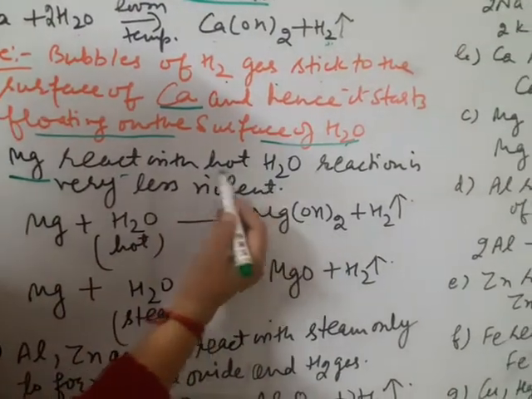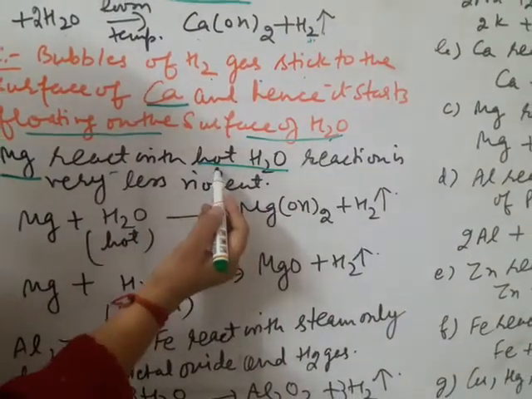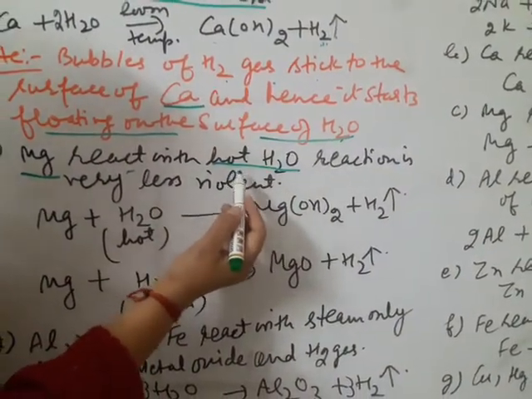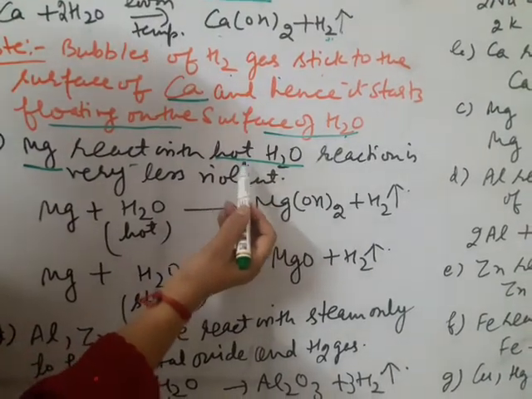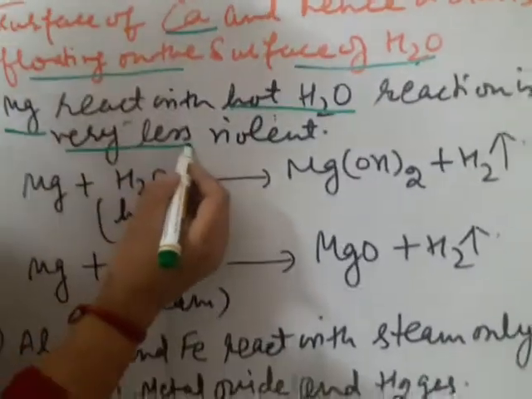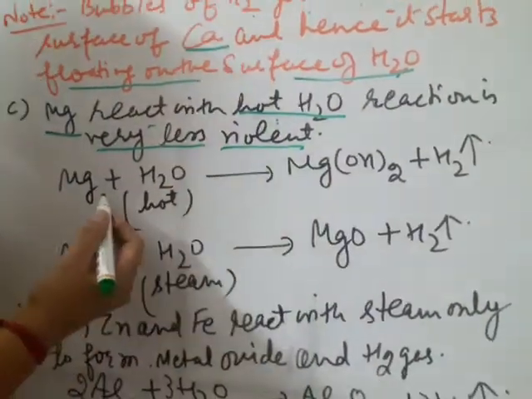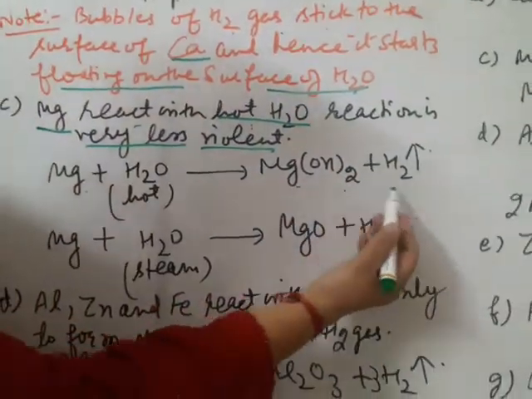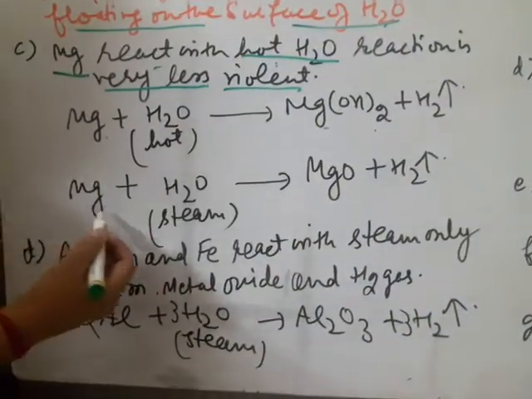Then comes magnesium. Magnesium reacts with hot water, not with cold water or water at room temperature, and the reaction is much less violent. It forms magnesium hydroxide and hydrogen gas.